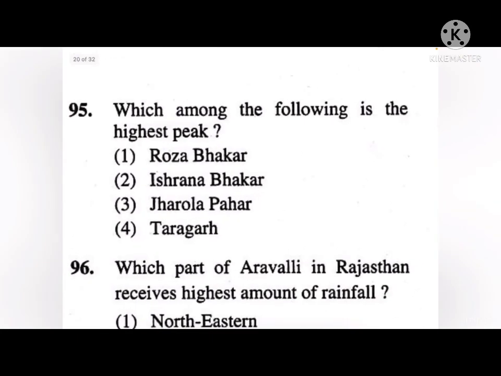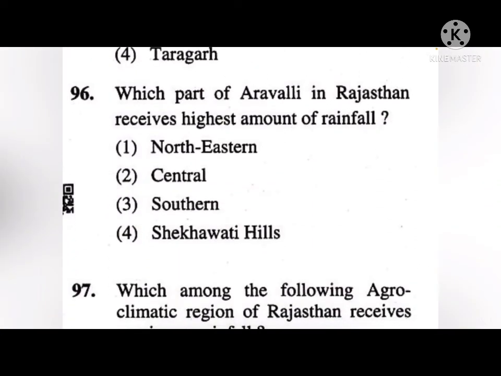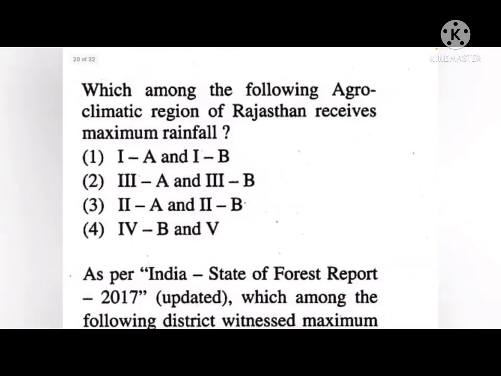Next, which among the following is the highest peak? Rosa Bhakar, Ishrana Bakar, Jharola Pahad or Taragad? Okay, so the correct answer to this is Taragad. Which part of Aravali in Rajasthan receive highest amount of rainfall? Northeastern, central, southern or Shekhawati hills? So the correct answer to this is southern part of Aravali.